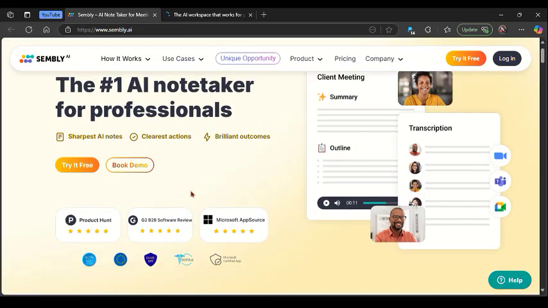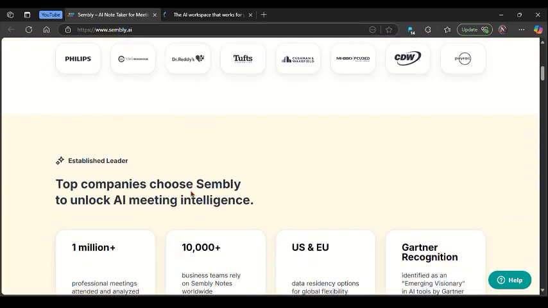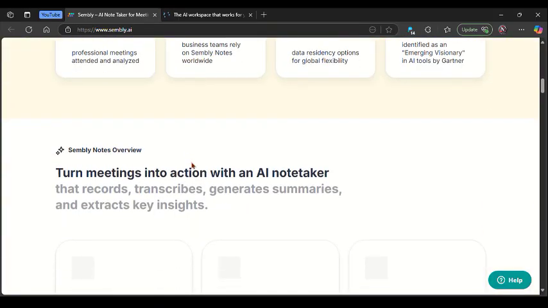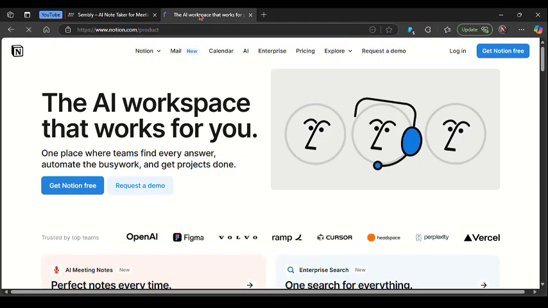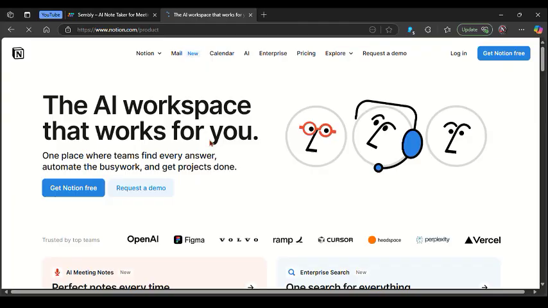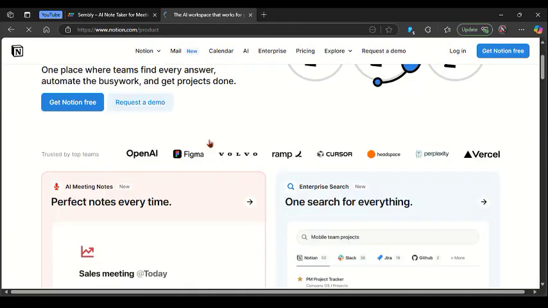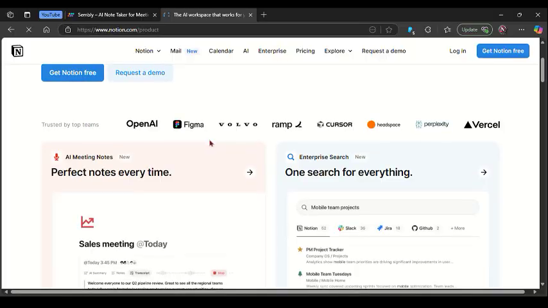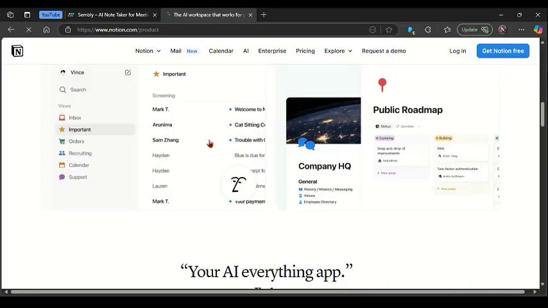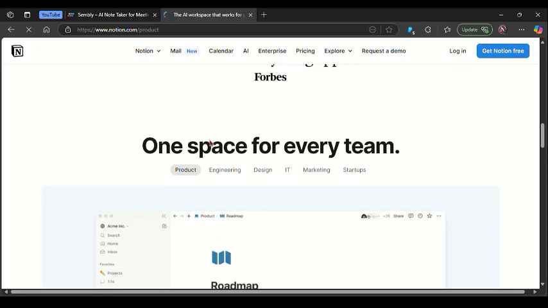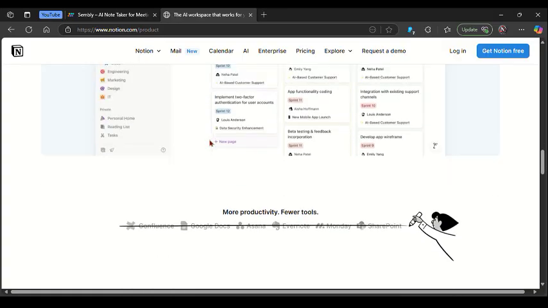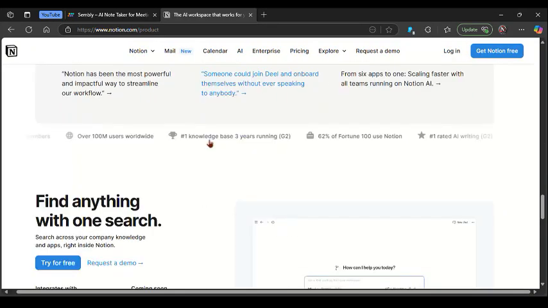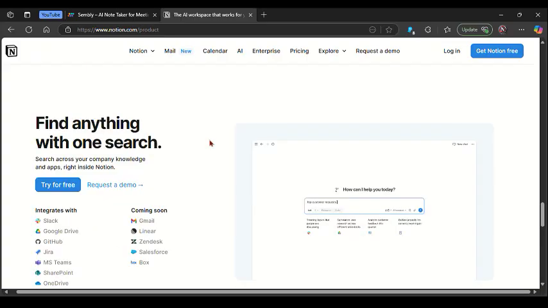Sembly in 2025 is built for meetings and productivity, offering smart AI transcription, meeting summaries, action items, and task tracking. It's especially helpful for remote teams and professionals who attend frequent meetings and want to focus on the conversation instead of note-taking. Sembly integrates with major platforms like Zoom, Microsoft Teams, and Google Meet, and automatically turns conversations into searchable records with key insights and highlights. It's very meeting-specific and doesn't try to do too much outside that scope.